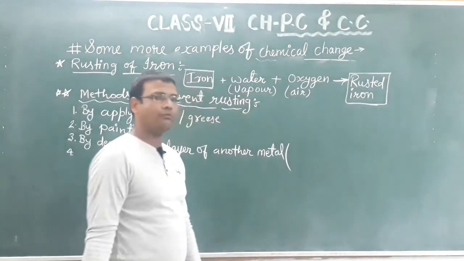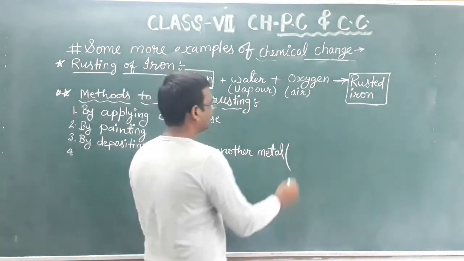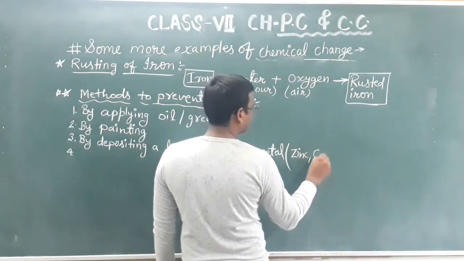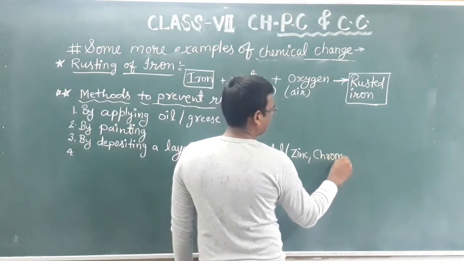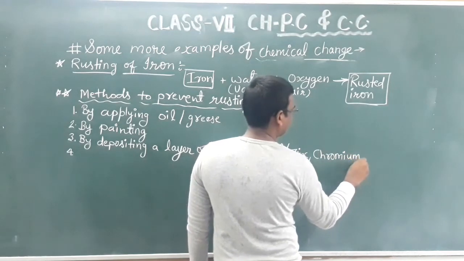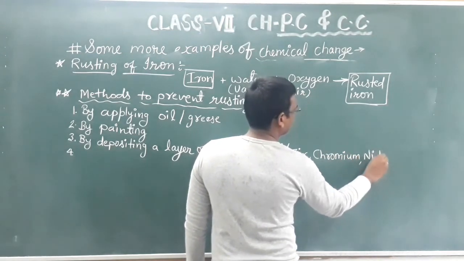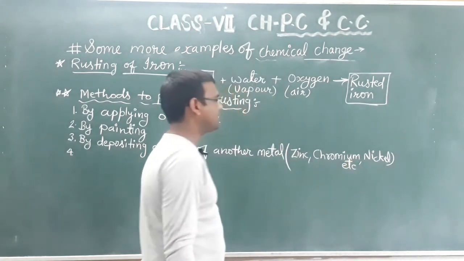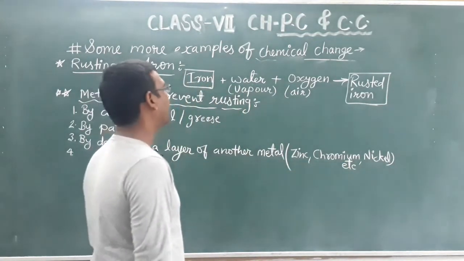What are the other metals? Like zinc, like chromium, like nickel, etc. These are some metals which can be deposited on iron.